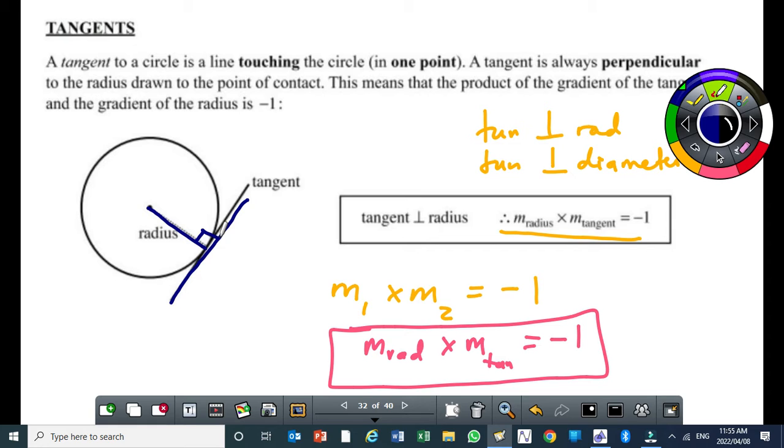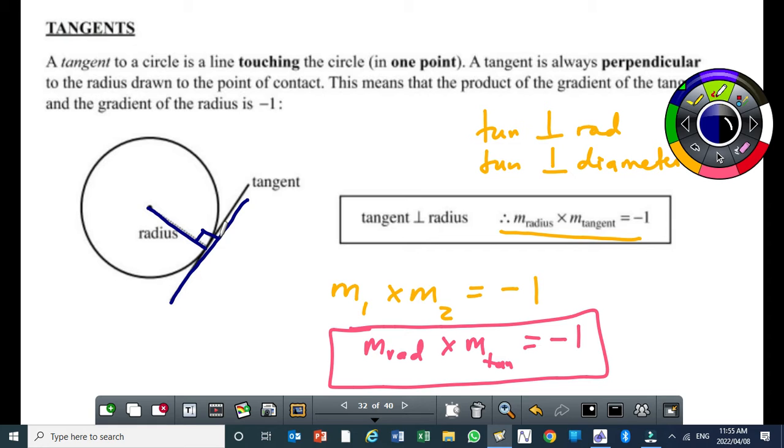So if they are perpendicular, we can use our knowledge of perpendicular lines. Remember, in grade 9, grade 10, you were taught that if two lines are perpendicular, the product of their gradients will give you what? -1. You did that in grade 9 and 10. I think more in grade 10. Alright? So no, it's not grade 11.